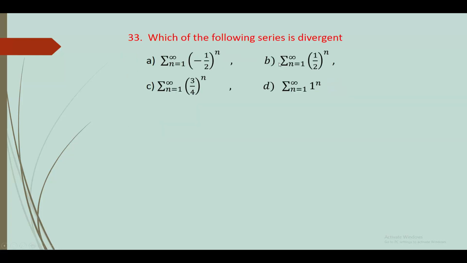33. Which of the following series is divergent? Option A sigma n varies from 1 to infinity minus 1 half raised to n, sigma 1 half raised to n, sigma 3 by 4 raised to n, and sigma 1 raised to n. The series sigma 1 raised to n is divergent. Answer is D option.